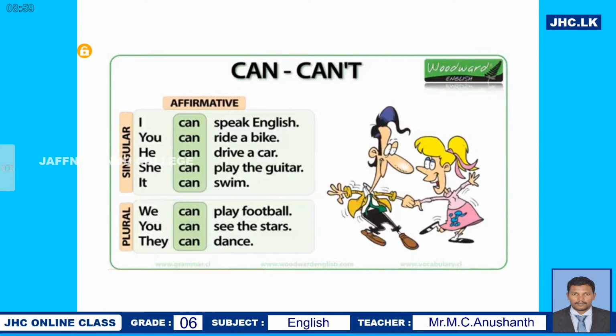Okay, I can speak English. Yes, I can speak English. Once again, you can ride a bike. We can drive a car. She can play the guitar, and it can swim. We don't use to or s with the verb. Okay, so we can play football. You can see the stars, and they can dance. Hope you understand. Yeah? Okay.